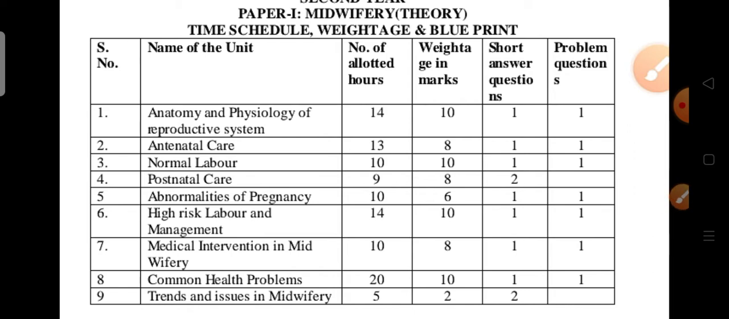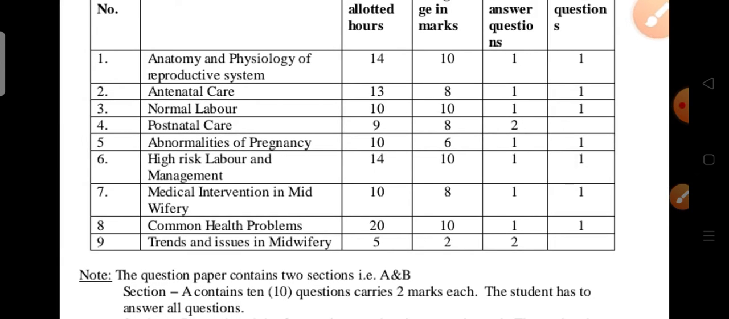In anatomy and physiology of the reproductive system, 10 marks weightage will be there. In antenatal care, 8 marks weightage. Normal labor, 10 marks. Postnatal care, 8 marks. Abnormalities of pregnancy, 6 marks. High risk labor and management, 10 marks.